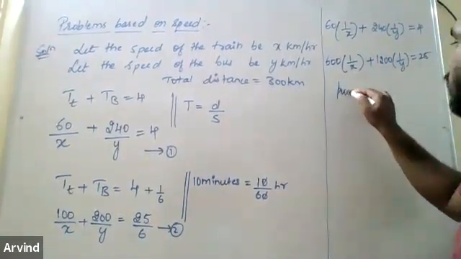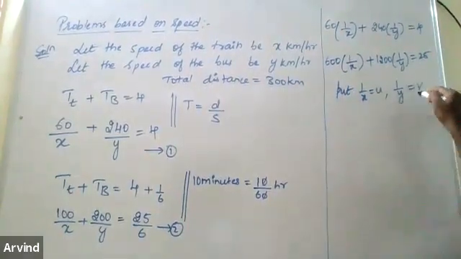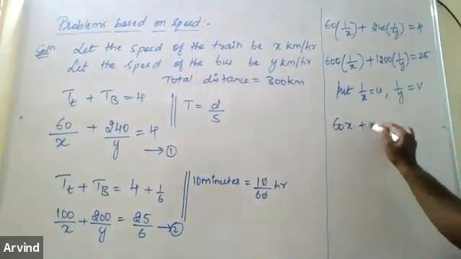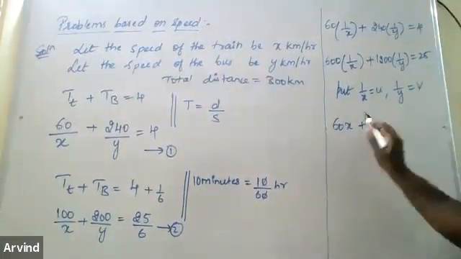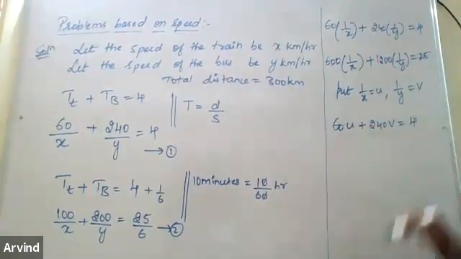So here what you have to do is put 1 by x as u and 1 by y as v. So what do you get? 60u plus 240v is equal to 4.